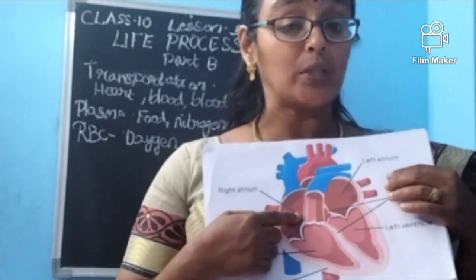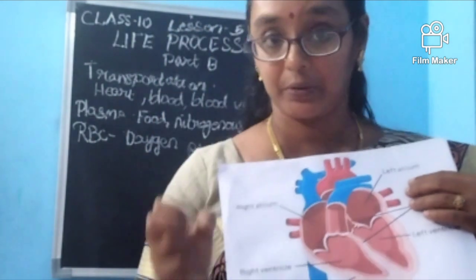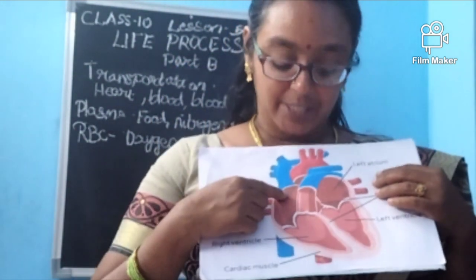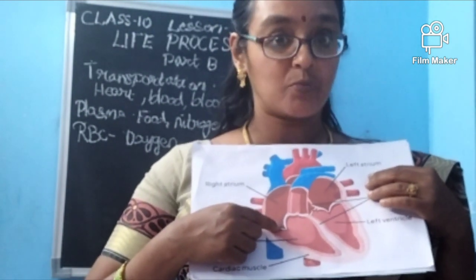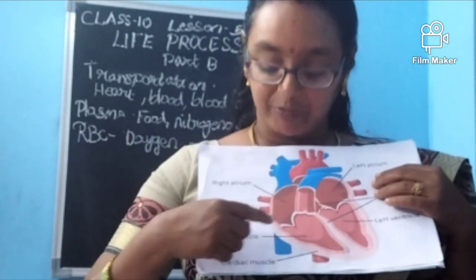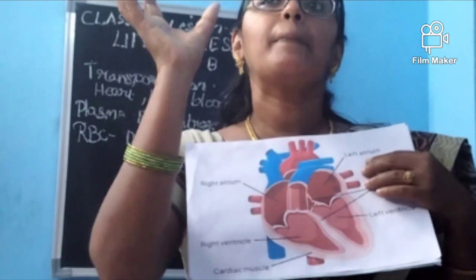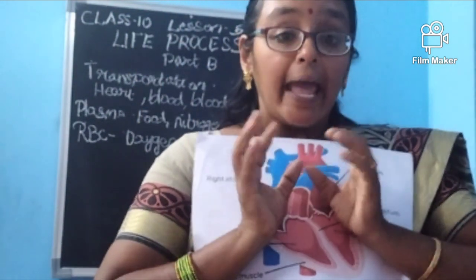So the blood will not have oxygen in it, and the blood will have much more carbon dioxide. This carbon dioxide has to be eliminated, right, ma'am? First, it reaches the right atrium, and there is a valve. Can you see this valve? Through this valve, it will come down to what, ma? Right ventricle.